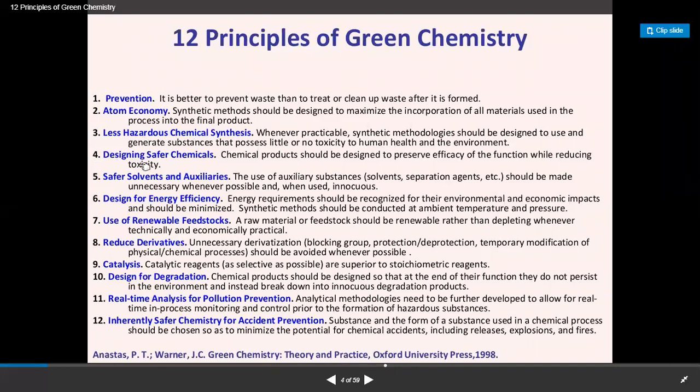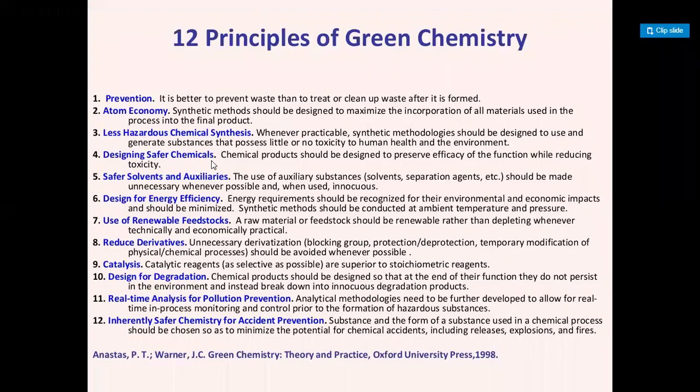Now the next point is called designing of safer chemicals. We have to always design safer chemicals. Suppose we want to do a reaction, we should not prepare any product which is toxic in nature. We have to always synthesize such chemical compounds which are eco-friendly and biodegradable in nature, so that they will get self-degraded under atmospheric conditions. So this is called design for safer chemicals.